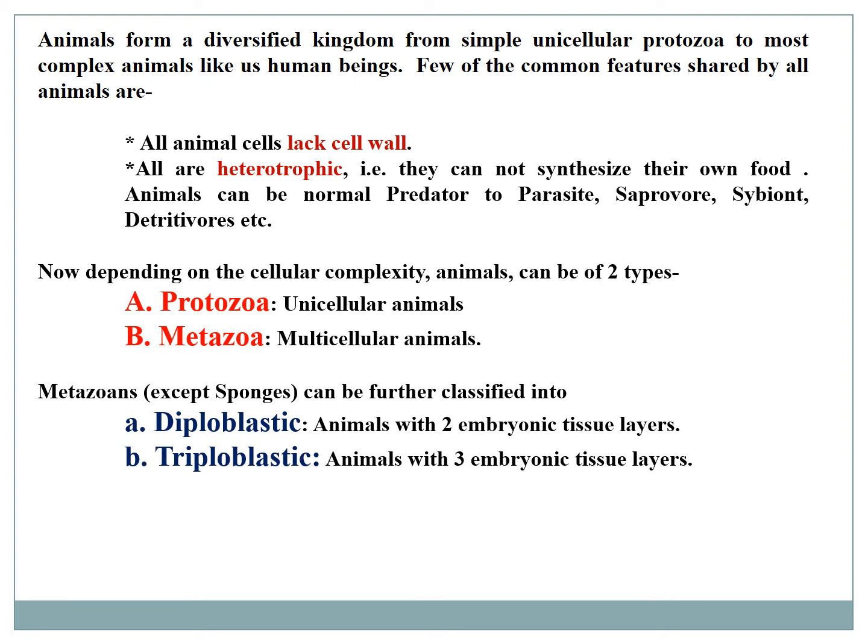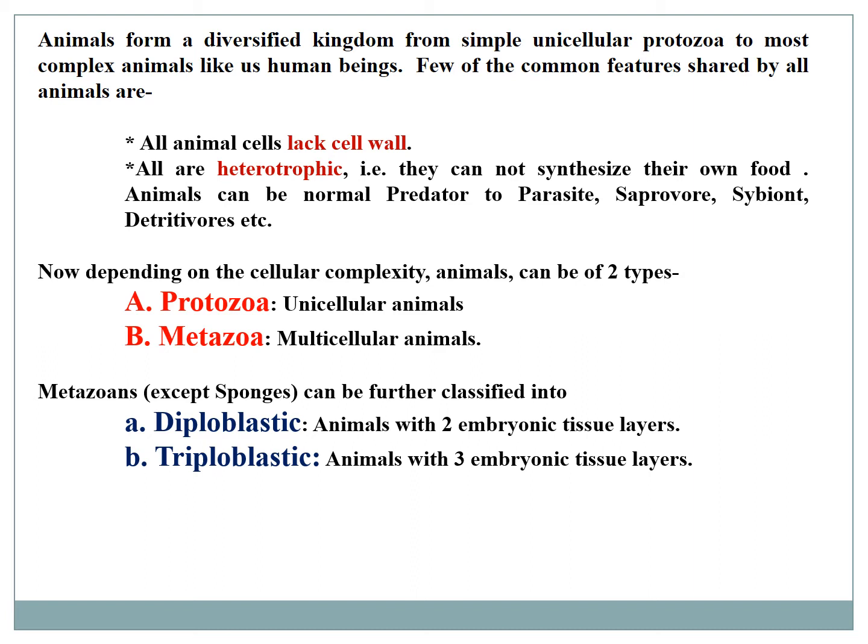Now, depending on the cellular complexity, animals can be of two types. Number one, protozoa or the unicellular animals, and number two, the metazoa or the multicellular animals. But presently, the members of the protozoa are given the status of a separate kingdom called Protista.